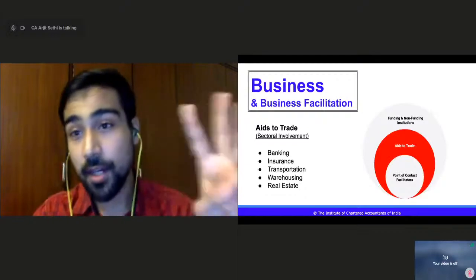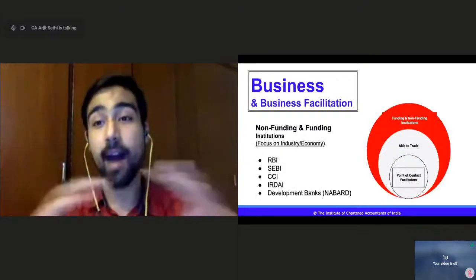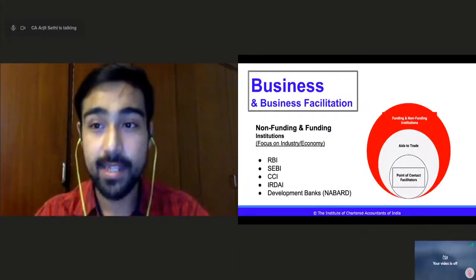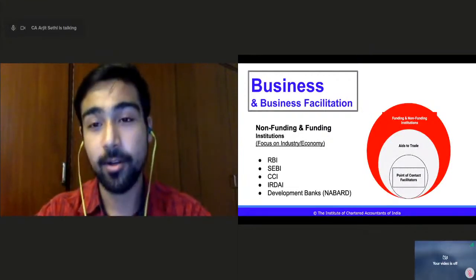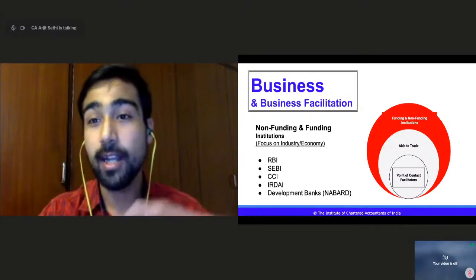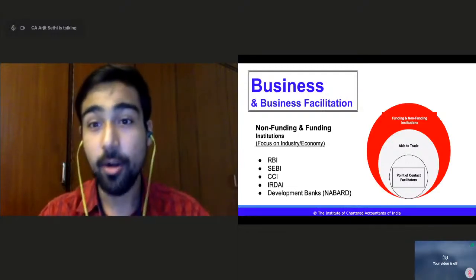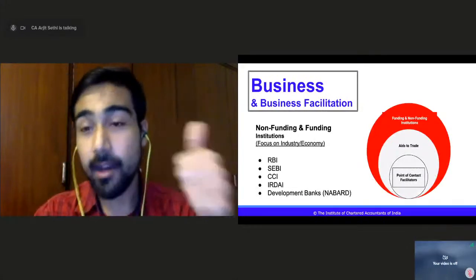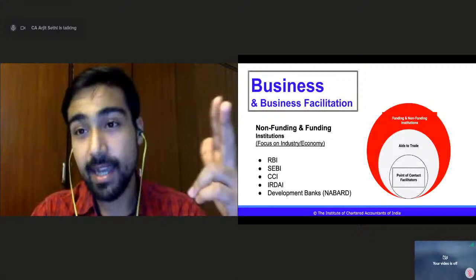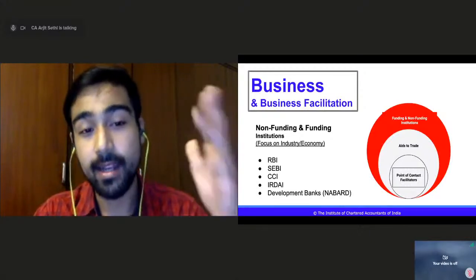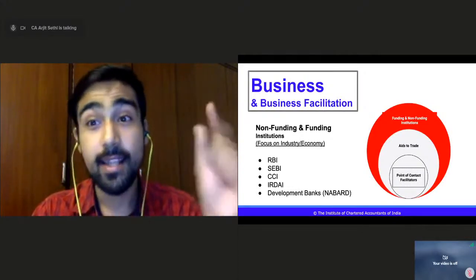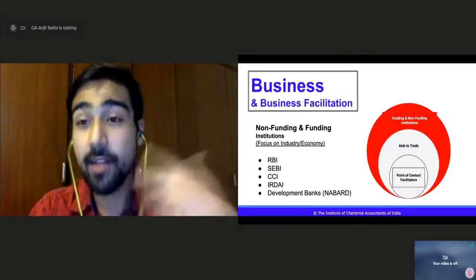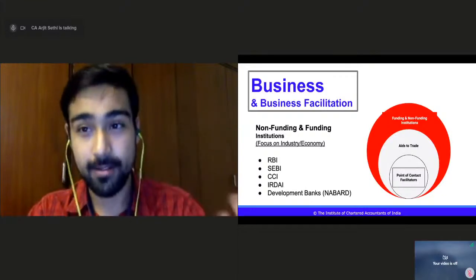right? And the third, the broadest level, the outermost level in the economy that is actually helping a business to grow, to work in an economy, is called funding and non-funding institutions, right? Like RBI, SEBI, CCI, that is Competition Commission of India, and IRDAI, that is Insurance Regulatory and Development Authority of India, right? And then we have development banks like NABARD, okay?